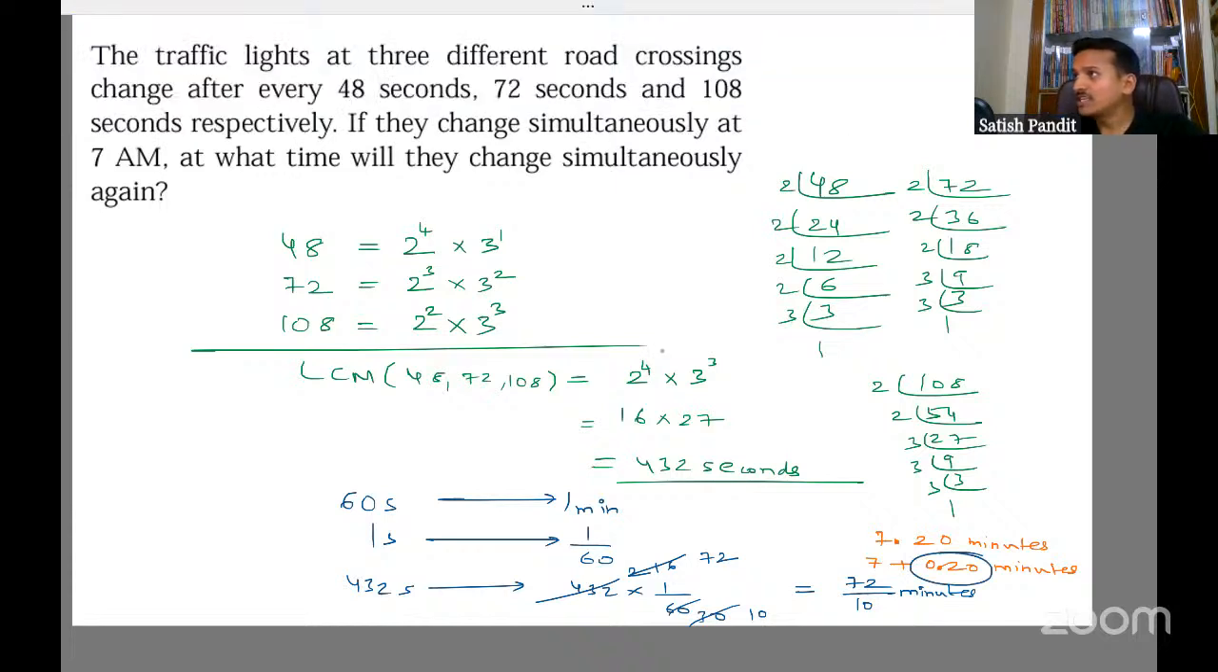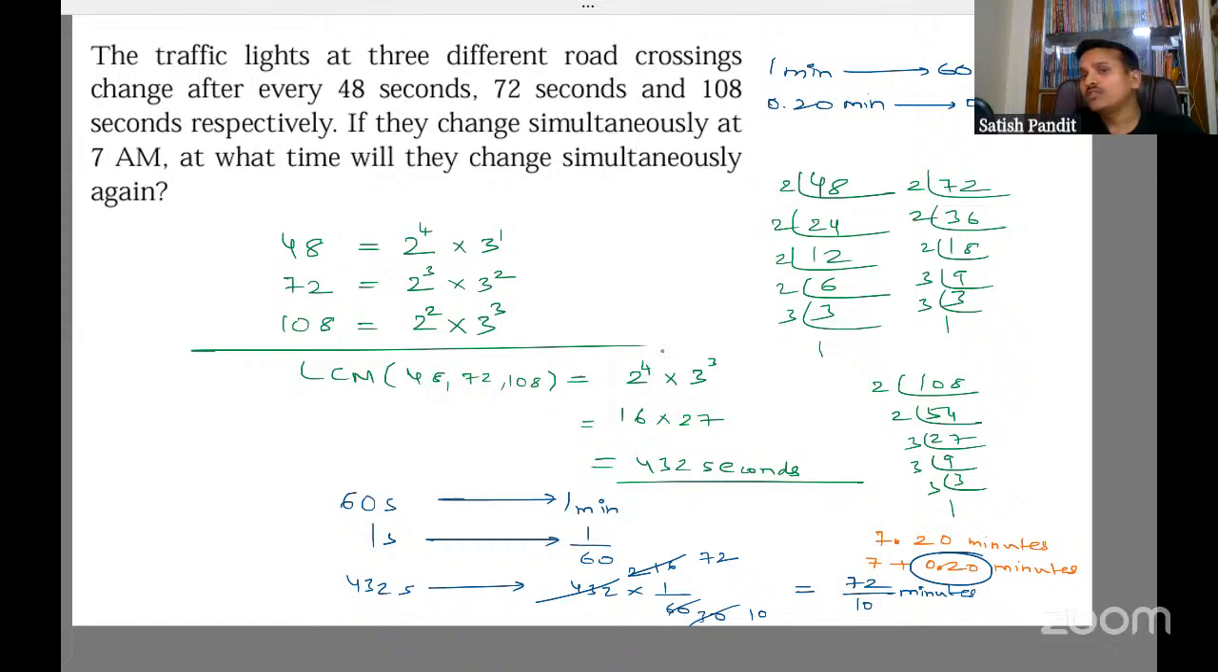Now, see, 0.20 minutes, if you want to convert to seconds, what do we do? See, 1 minute is 60 seconds, right? 1 minute is 60 seconds. So 0.20 minute will be how much second? 0.20, or if you want to just put 0.2, it's also fine. Okay, both are fine.